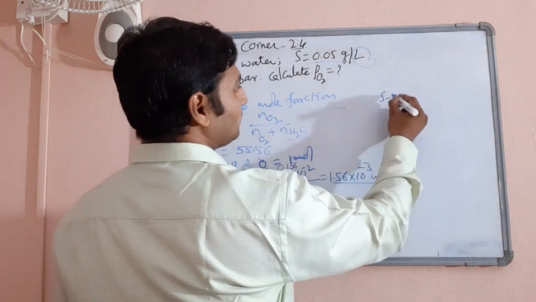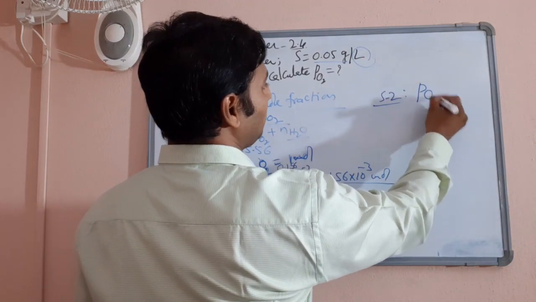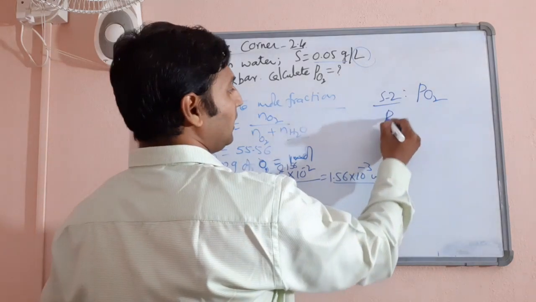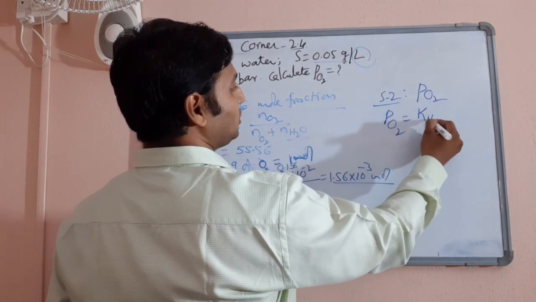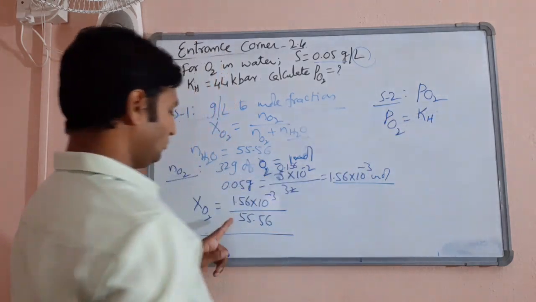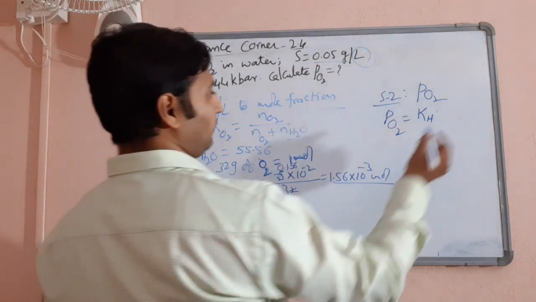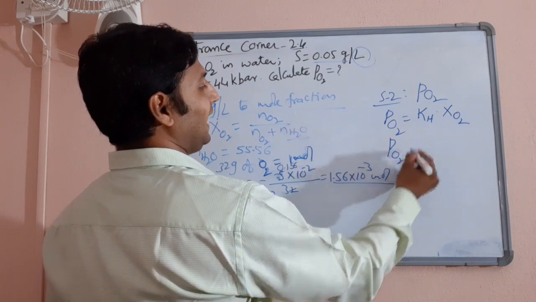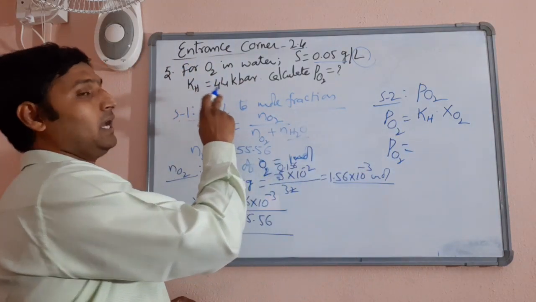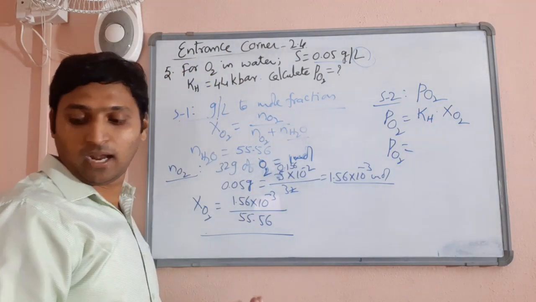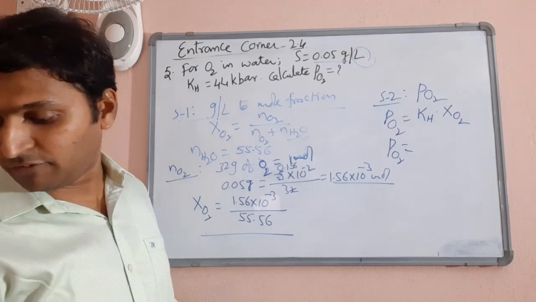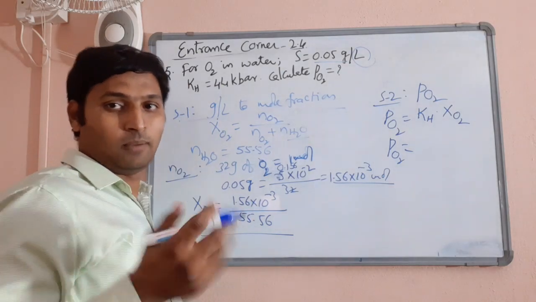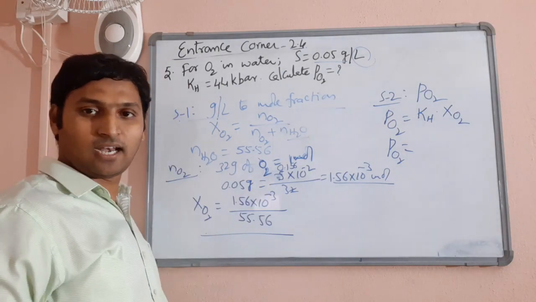Now what do you need? You need partial pressure of oxygen, I mean pressure at which oxygen is dissolved. You know the formula. Pressure is equal to KH value into this one, mole fraction, xO2. Now, KH value he has given you in kilobar, so answer also you will get in kilobar. And if you check your options, if I am not wrong, options were given in bar. So convert this 44 kilobar into bar so that directly we will get the answer in required units.